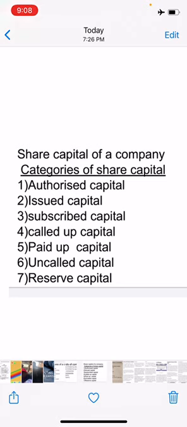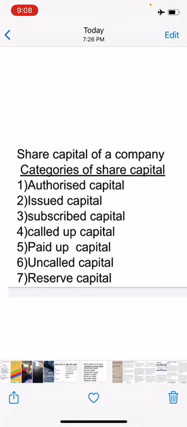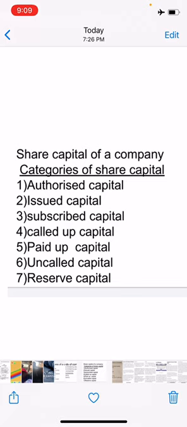It has to collect the necessary capital from several persons. These persons from whom the company collects the capital are known as shareholders, and the amount contributed by them is called share capital.